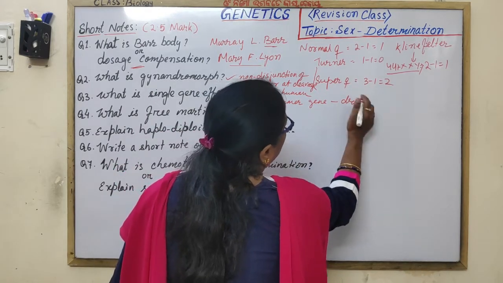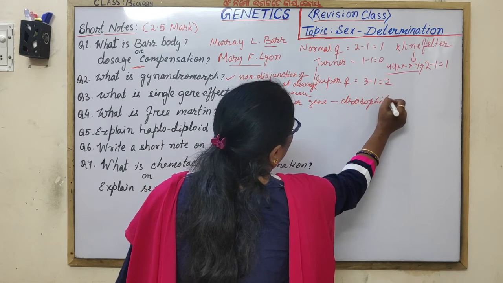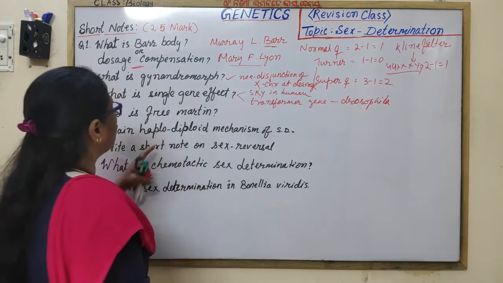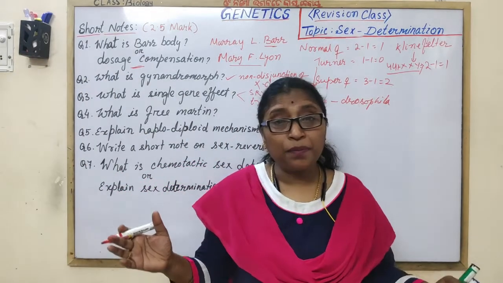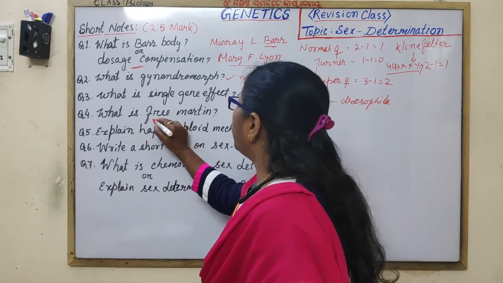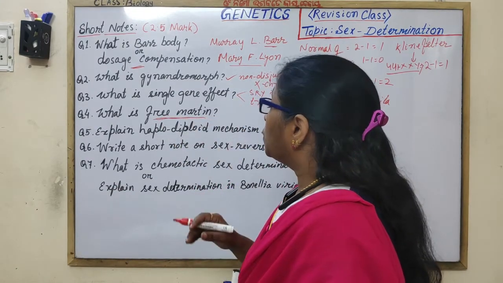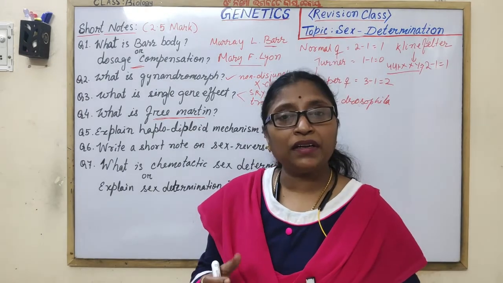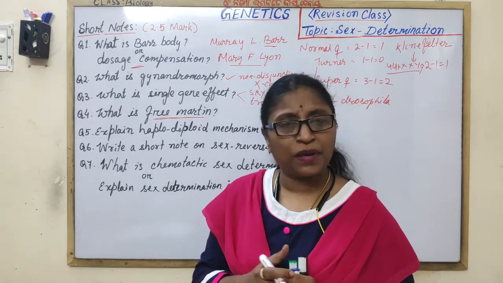What is the freemartin? Yes, seen in case of cattle. Many times you are doing one wrong thing. Which animal is freemartin? The sterile female calf is called the freemartin.